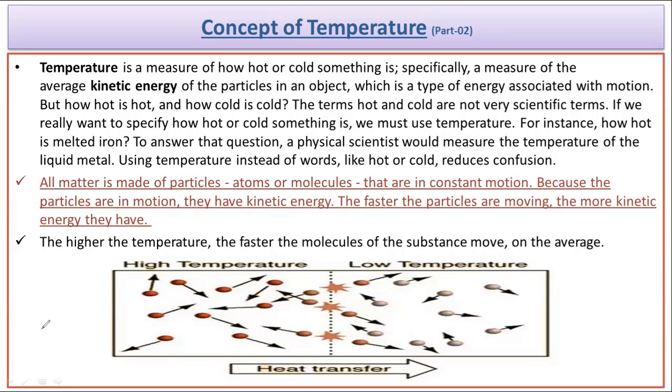Or when we cool down a body, then also we observe that there is a drop in temperature. So while we are heating or while we are cooling, we are actually changing the intermolecular kinetic energy. So if we are supplying heat to the body, then we are increasing the kinetic energy. So with that one, we will observe that there will be a gradual increase in the temperature. But if we are taking out heat, means if we are cooling the body, then we decrease the kinetic energy of the particles, and due to this we used to observe that the temperature also falls down.